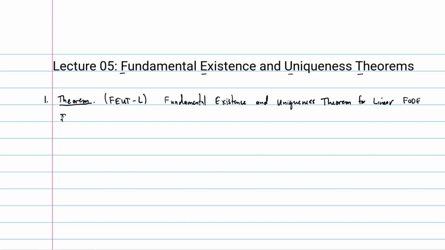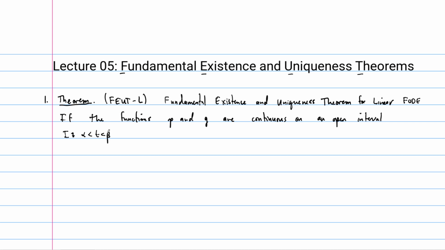This is the following: if the functions p and g are continuous on an open interval. So an open interval, we'll call it I, in case we need to refer to it later, but I is just going to be the interval, let's say it this way, alpha less than t less than beta.